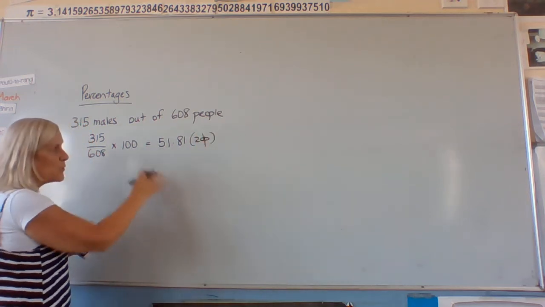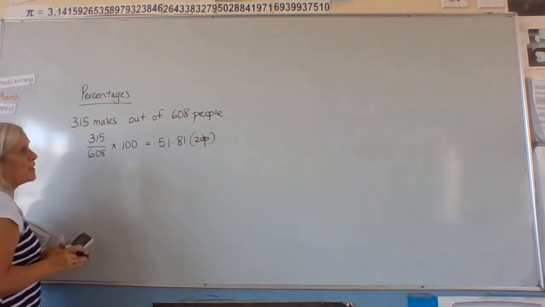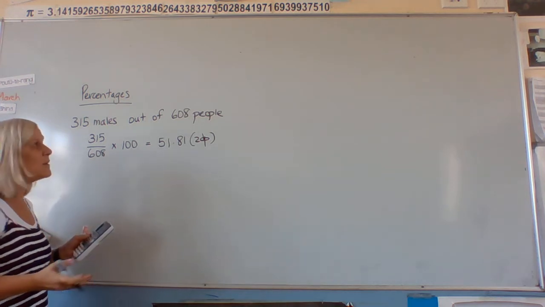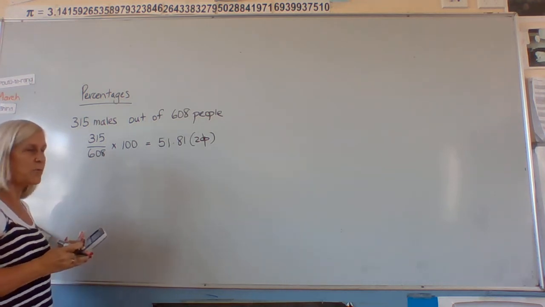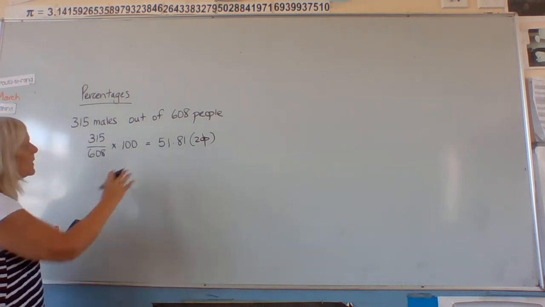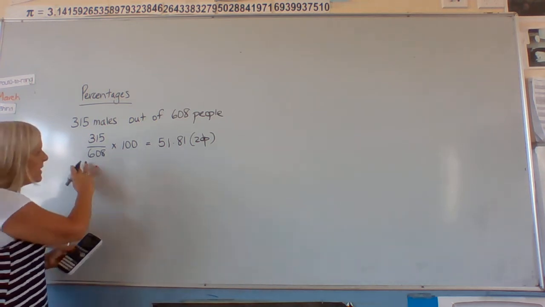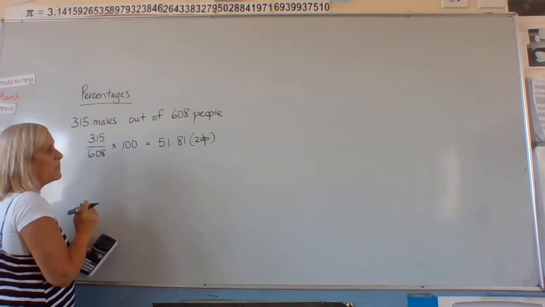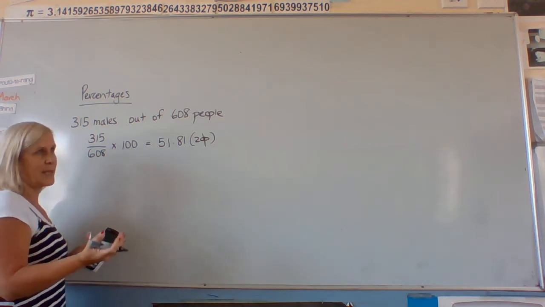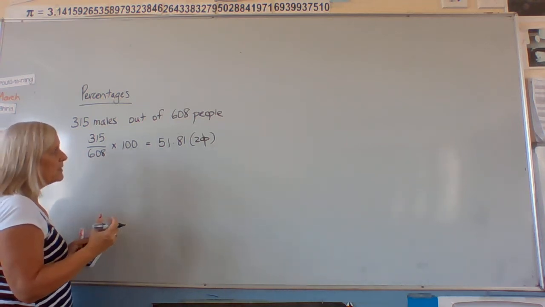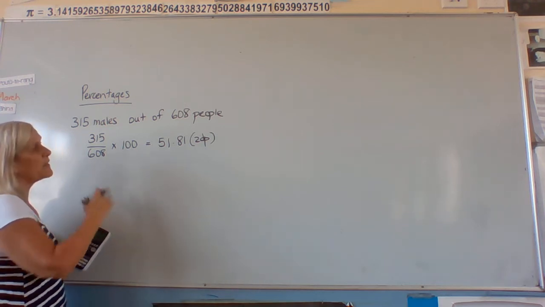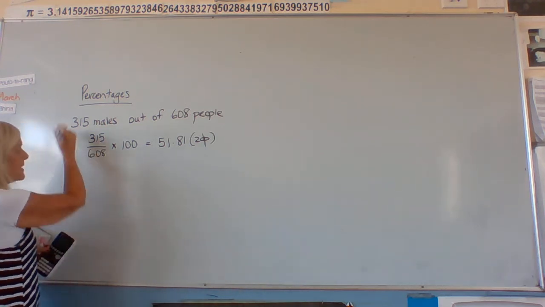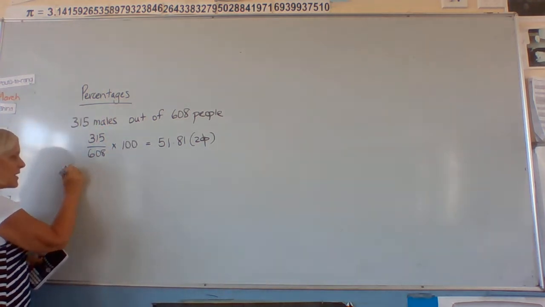But we're actually talking about people here, so 51% is okay. That is what we would actually show as our working, because we have to show some working. If we're writing something as a percent, that's one way. If we're finding a percentage of a number, then we have to do it another way. So that's as a percent, but now finding a percent.